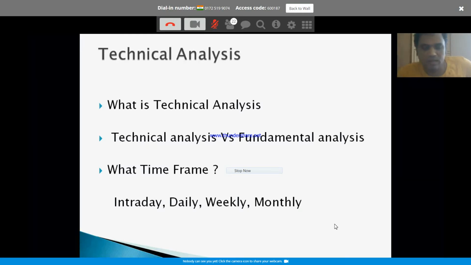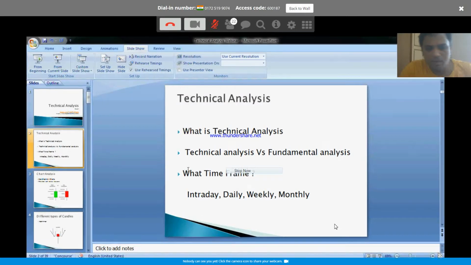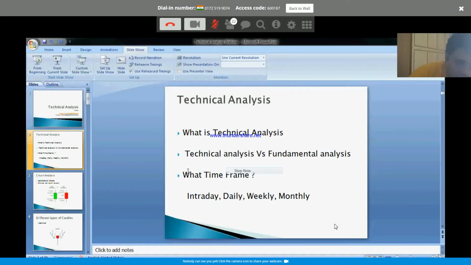So let's say, for example, somebody asked about Reliance. Say you have never seen a chart of Reliance, and you don't know anything about what they do, what kind of products they make, or what kind of business they are into. But by looking at the chart, you should be able to analyze how the Reliance stock performs over the years. So what I call is the zoom out view.